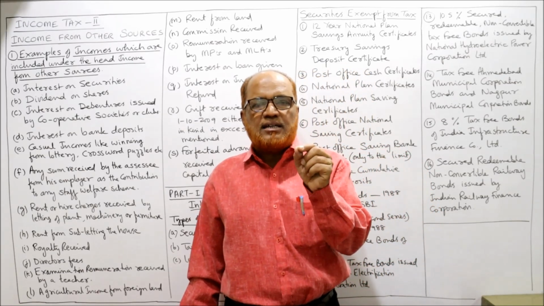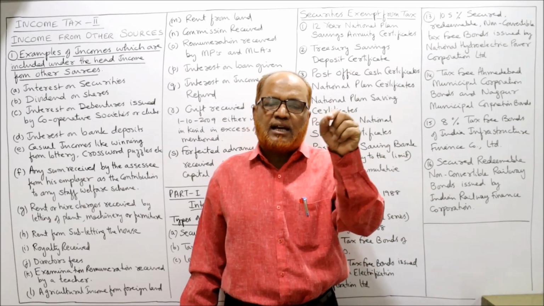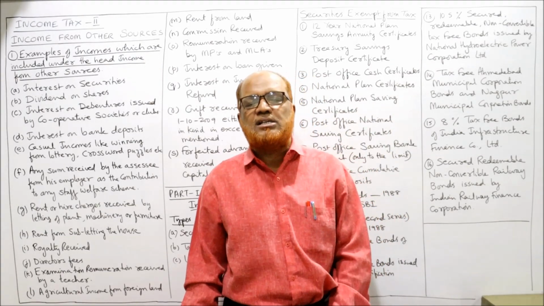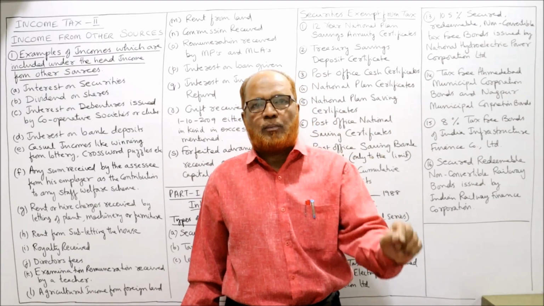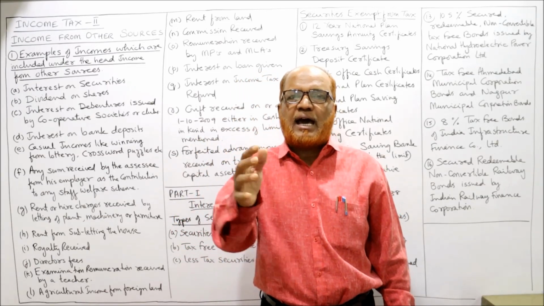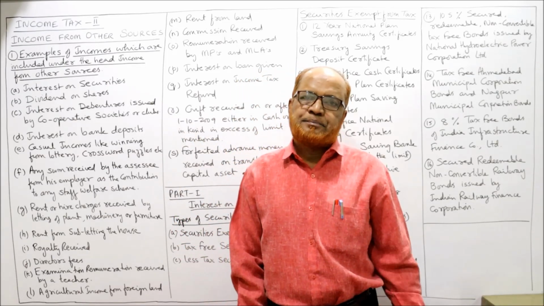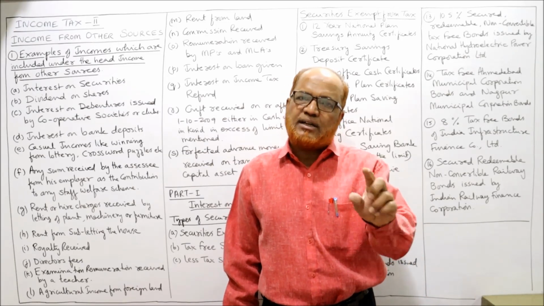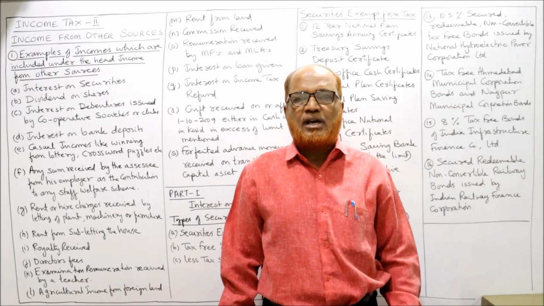The basic criteria for putting the income under the head income from house property is the ownership of the property. If the assessee is the owner of the property and lets it out on rent, then he is getting income from house property, that is chargeable under the head income from house property.